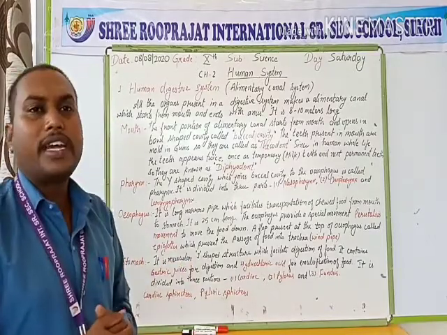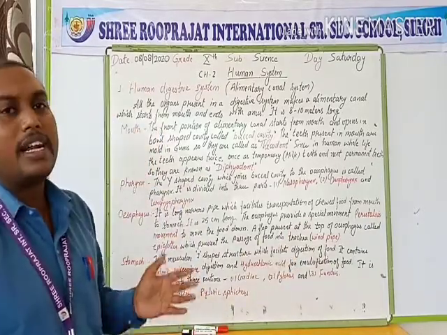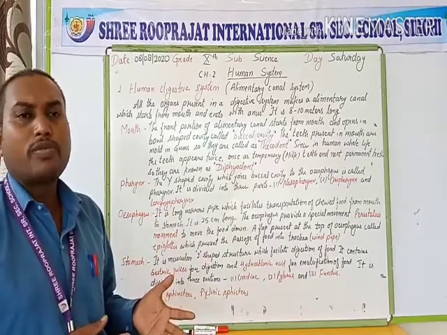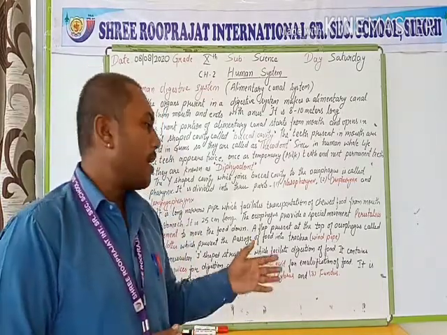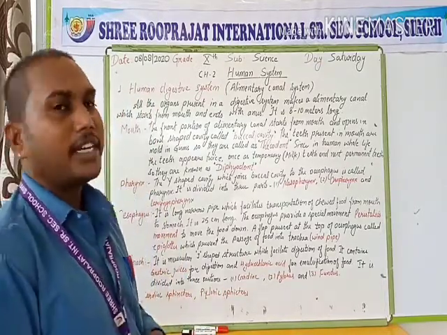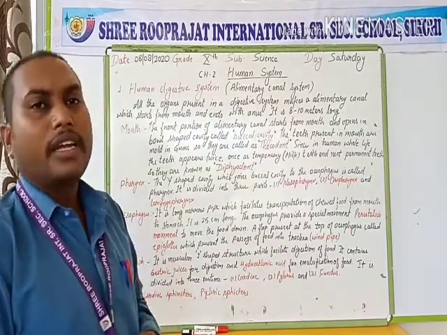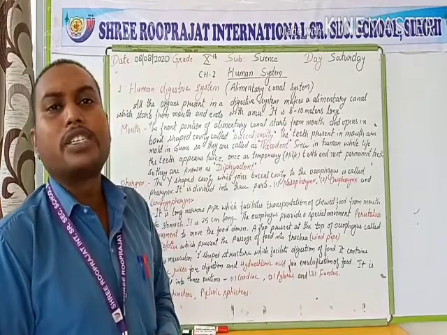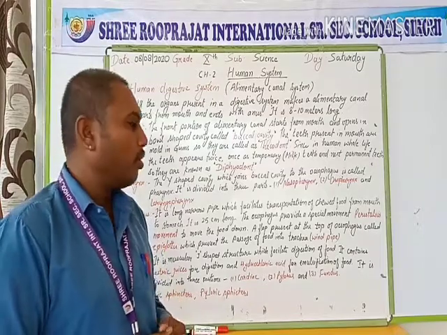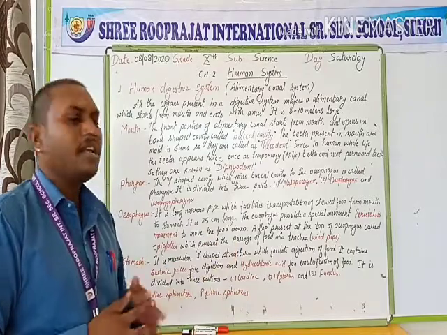Again, the stomach can be divided into three parts: the cardiac, pylorus and fundus regions. The cardiac is the first region of the stomach, which is attached to the esophagus and lies above the pylorus region. The pylorus region is the middle portion of the stomach, which attaches to the cardiac and lies above the fundus. The fundus is the lowest portion of the stomach, which attaches to the pylorus from the top, and from below it is attached to the small intestine. That is the third portion of our stomach.